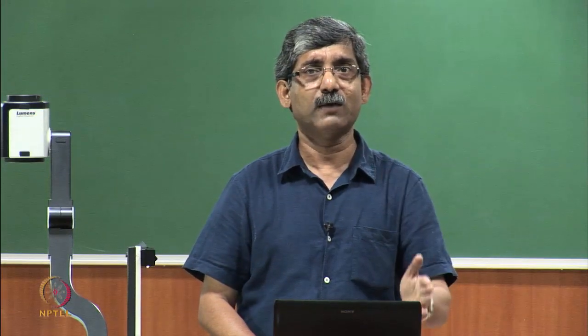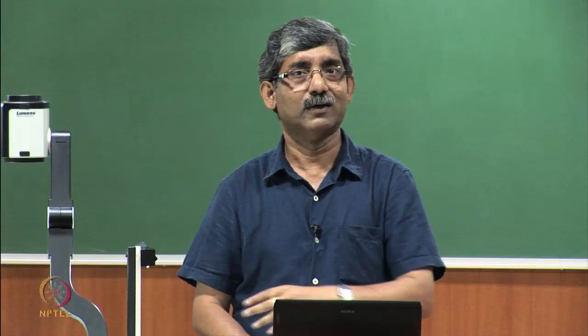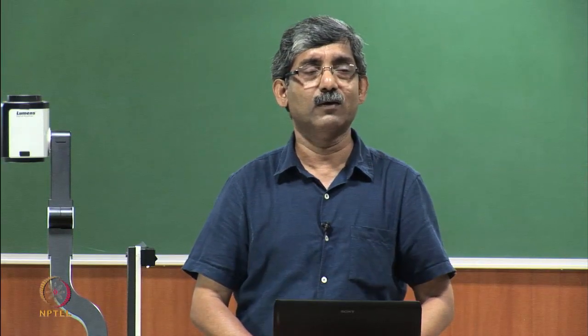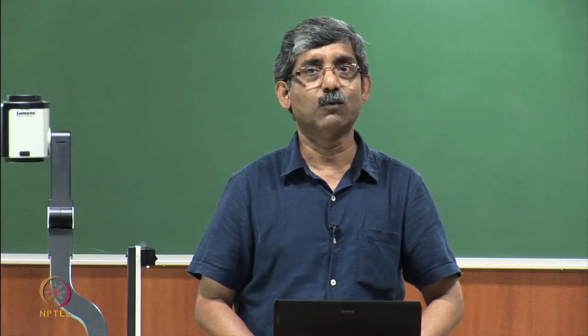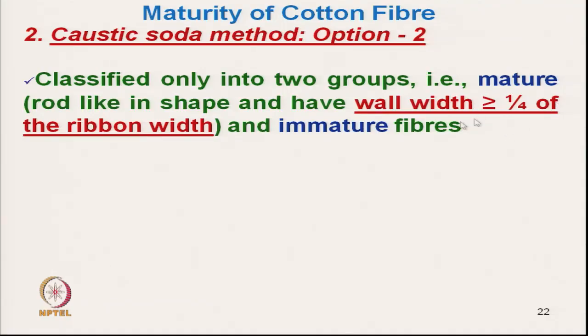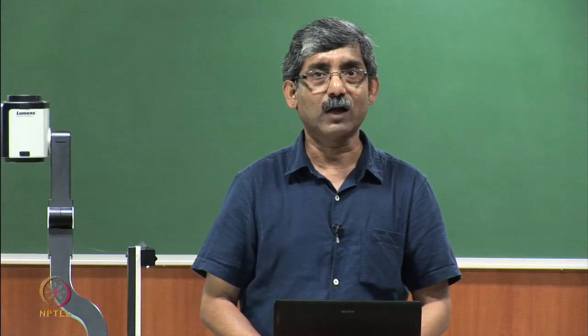What do we have to measure? We should know the matured fiber and immature fiber. A mature fiber is a rod like structure with wall width which is more than or equal to 1/4 of the ribbon width. If we know the total width, we are not concerned about the measurement of the lumen, only the total width and the width of the wall.